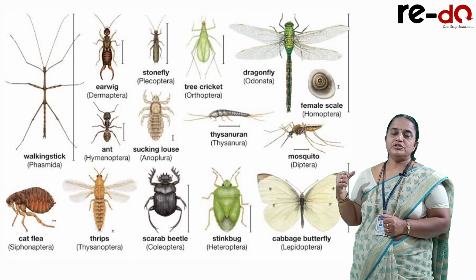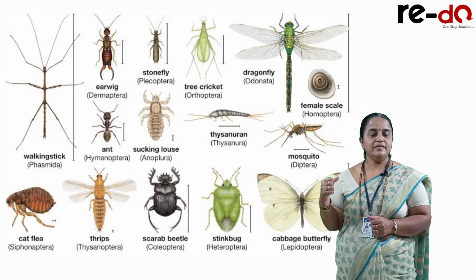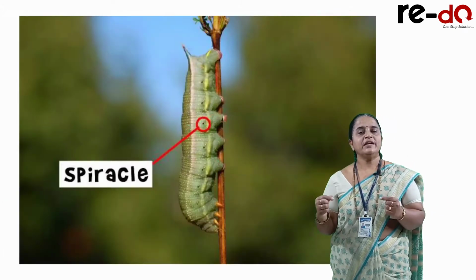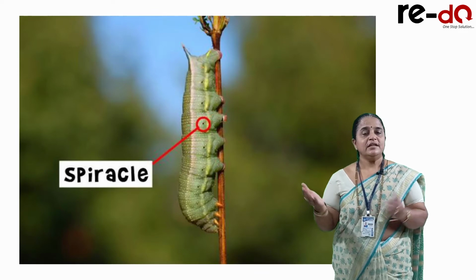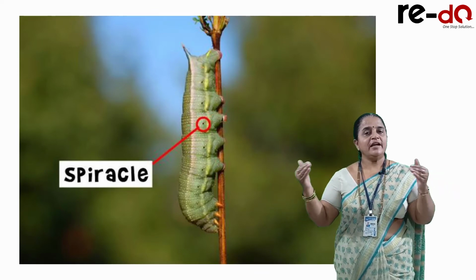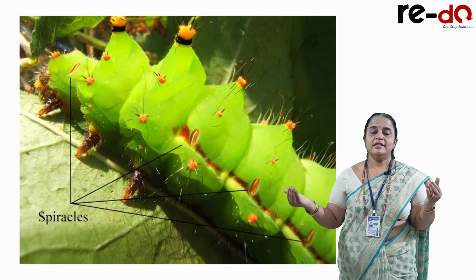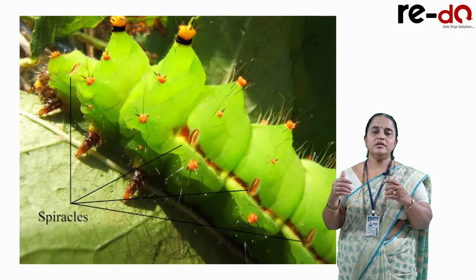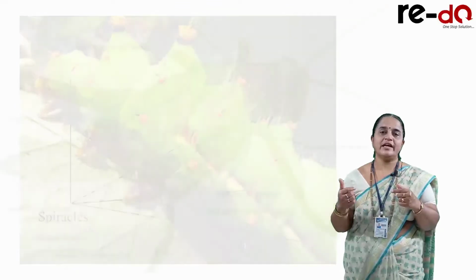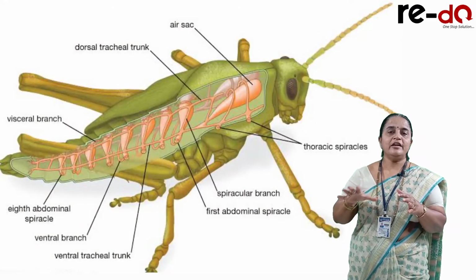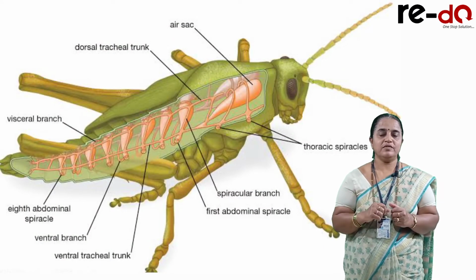The abdomen portion of the animal has lateral openings. These are called spiracles. Through spiracles, air can enter inside. There are hairy bristles to purify the air. The spiracles open into respiratory tubes called trachea. So there is a tracheal network inside through which air flows.